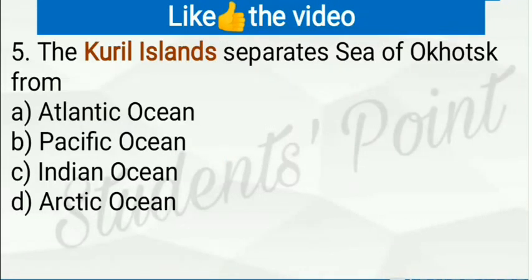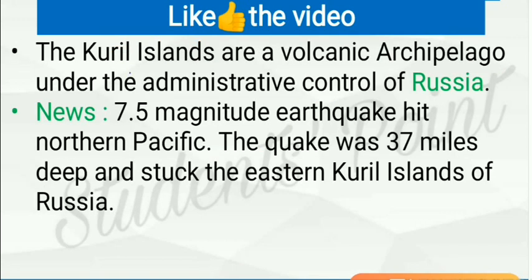Next question. The Kuril Islands separate Sea of Okhotsk from Pacific Ocean. So here B is the right answer. And Kuril Islands are a volcanic archipelago under the administrative control of Russia. What is archipelago?